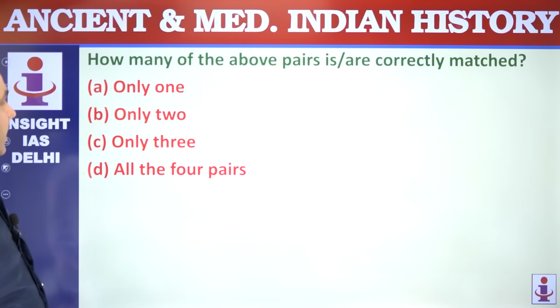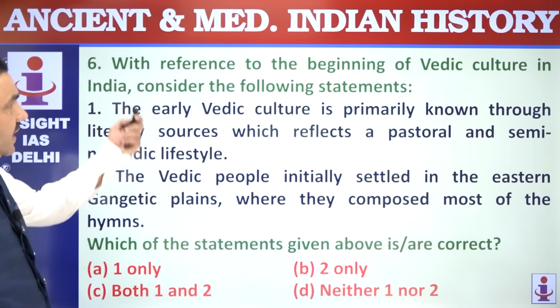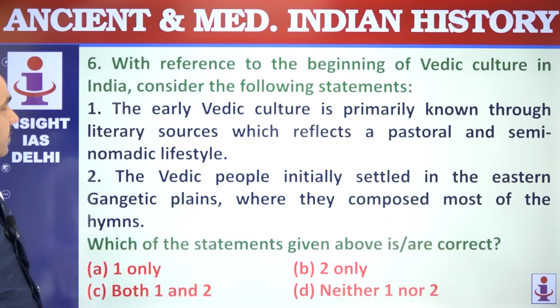How many are correctly matched? All four. D. Question number 6. With reference to the beginning of Vedic culture in India, consider the following statements.